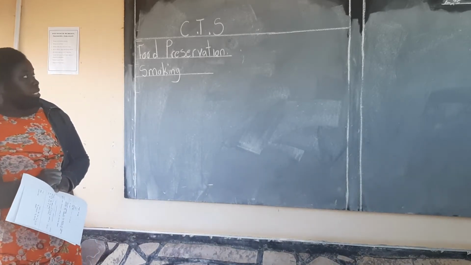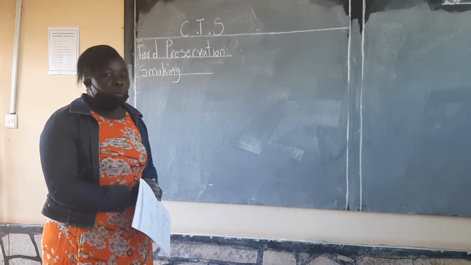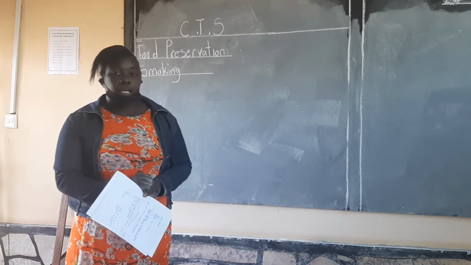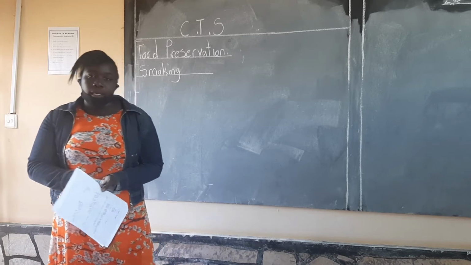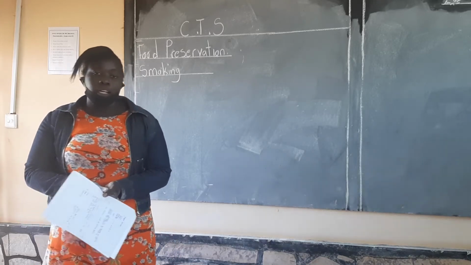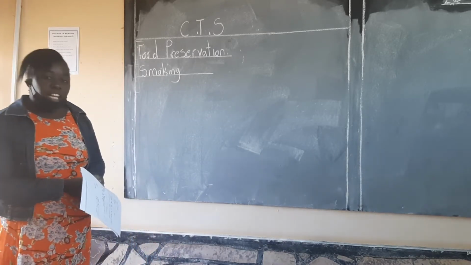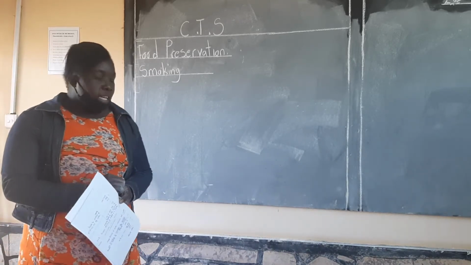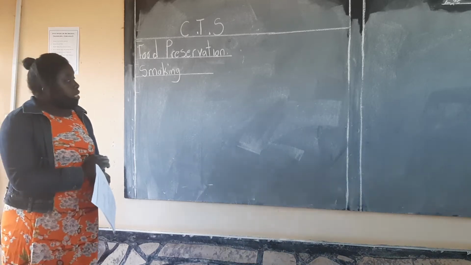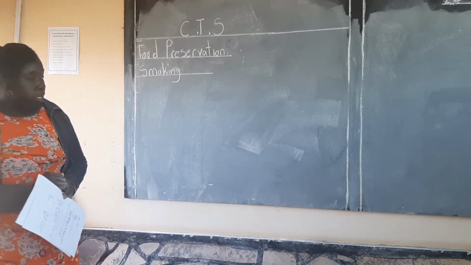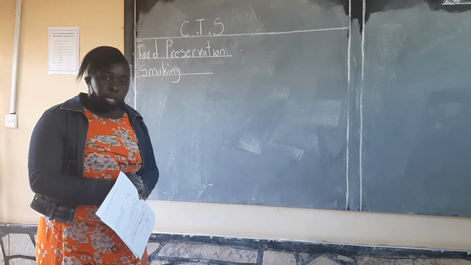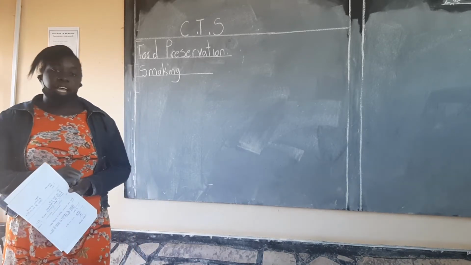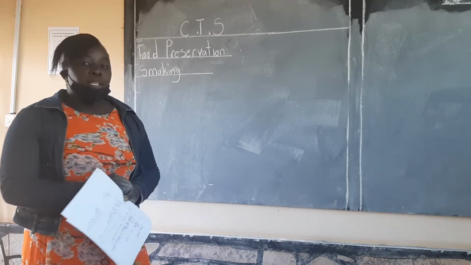So last time in C.T.S what were we looking at? Okay, so in our previous lesson we were looking at food preservation, and under food preservation we were looking at the freezing method, the freezing way of preserving what? Food. We said the freezing method is where we put food in a freezer, or we put fresh food in ice so that we can preserve it.